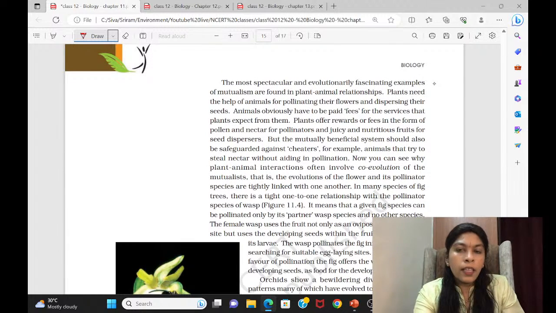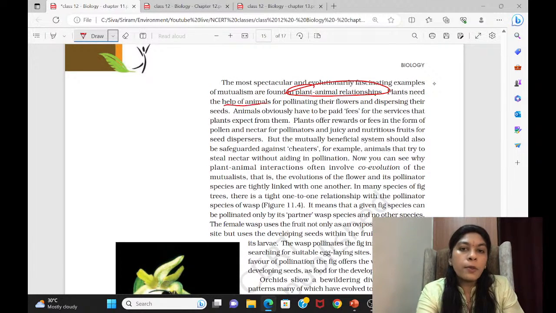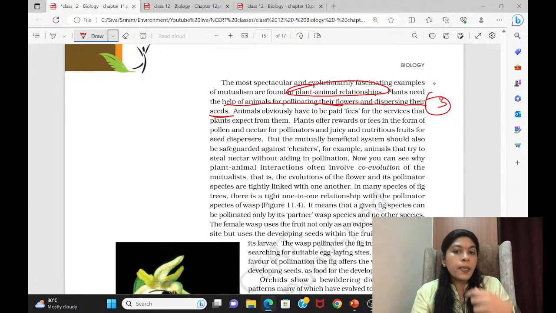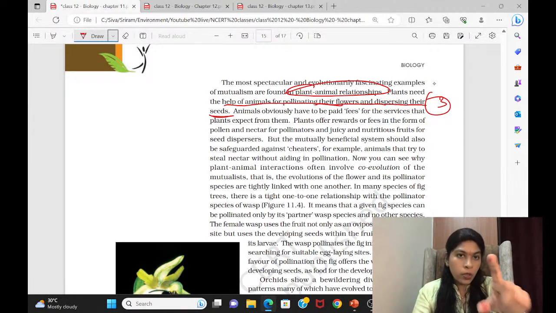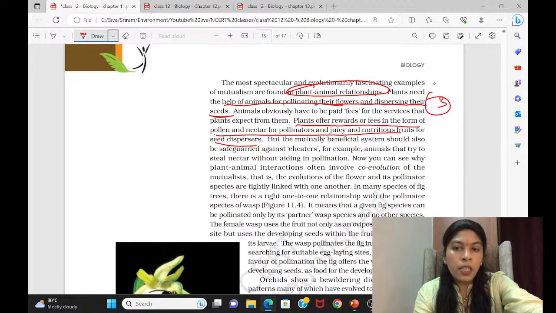So here there are other examples also. Plant-animal relationship is definitely a relationship of mutualism only, right? Because plants need the help of animals for pollinating their flowers and dispersing their seeds. This is also an example of mutualism only. Here they went further and asked a question in UPSC, which of the below are the pollinating agents? But that was already discussed in the 12th NCERT, I think, and we'll go through it when we get there. Then come to this particular part. See this, they are showing how they exchange benefit with each other. So you can read it now.